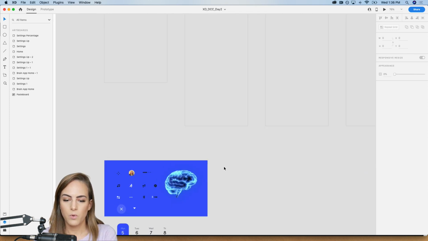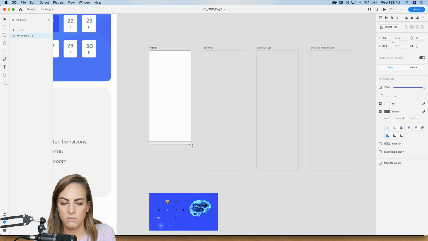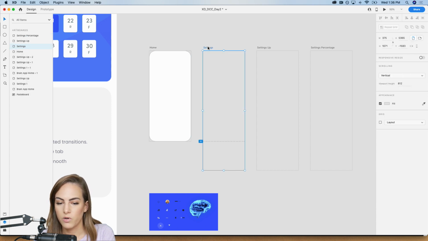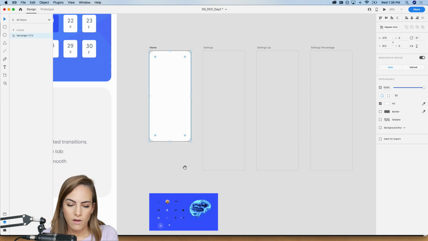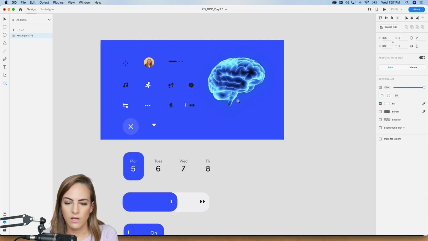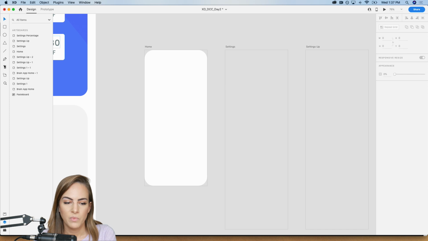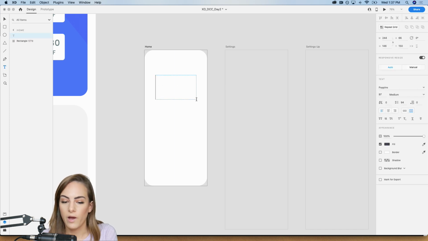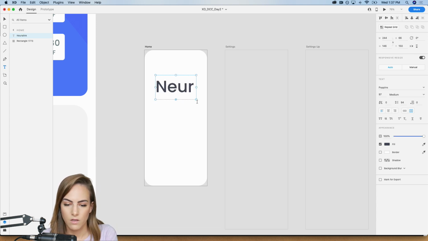So I've already got some artboards laid out here, and I always make my artboards gray. Not always, but lately I have been, the background, just so I can see the rounded corners on the edges. So the way I did that was just press the artboard itself and then press the fill and change it to gray. So I already have a few icons just for the sake of time down here that I know I want to use. And sometimes the way that I come up with a color scheme is I start with one image. So I actually found the brain image first.